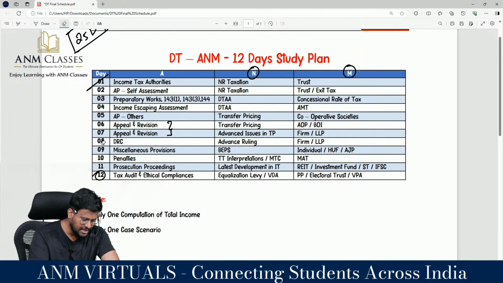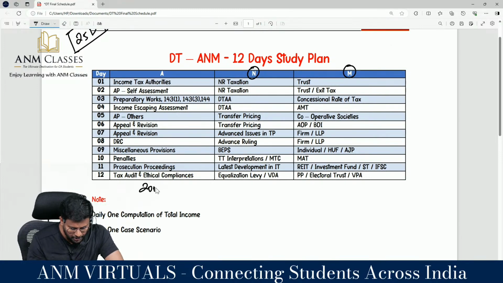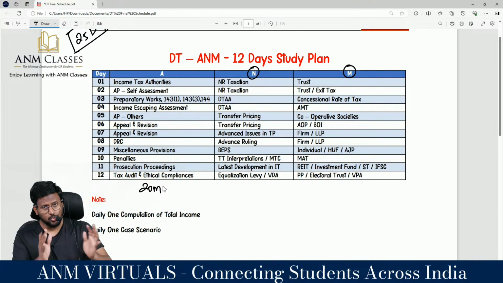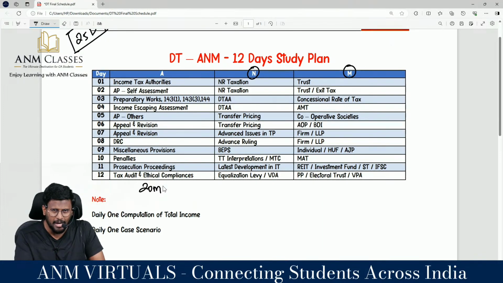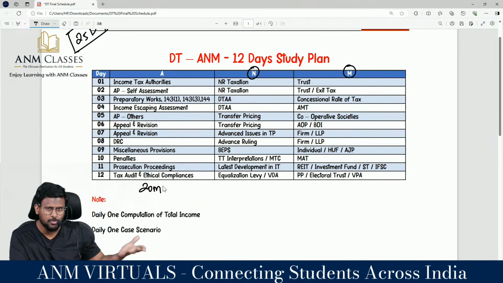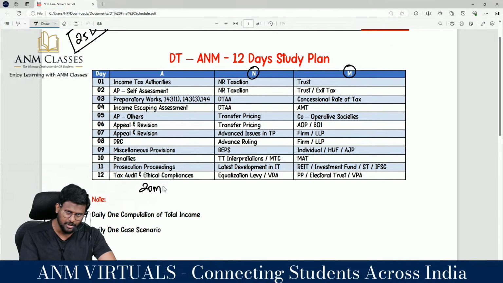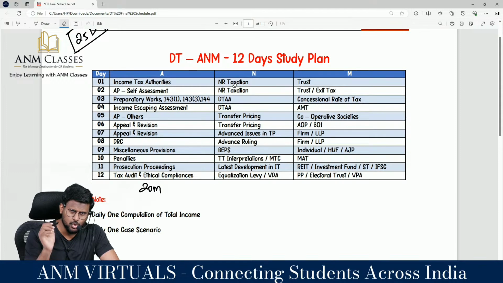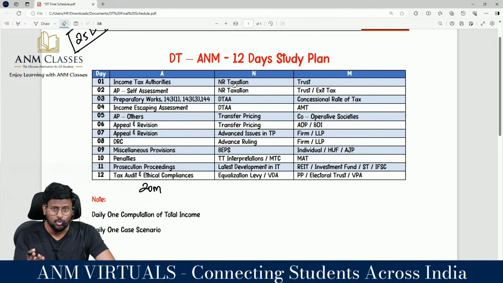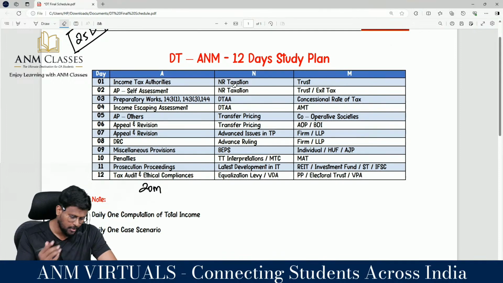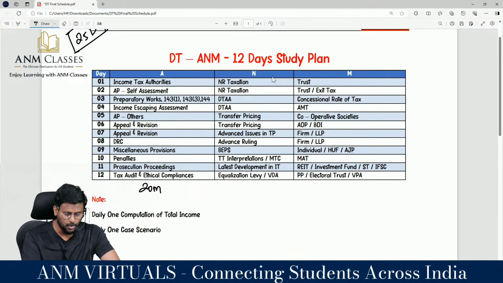So from this assessment area, the expected marks are minimum 20 marks. It's a 20 mark area, I am saying minimum. It may extend to how many marks, I don't know, especially as the new syllabus will focus more at the Final level. They won't ask for 100 marks, but surely a minimum of 20, as MCQ, as case study, as a descriptive question, will be there.